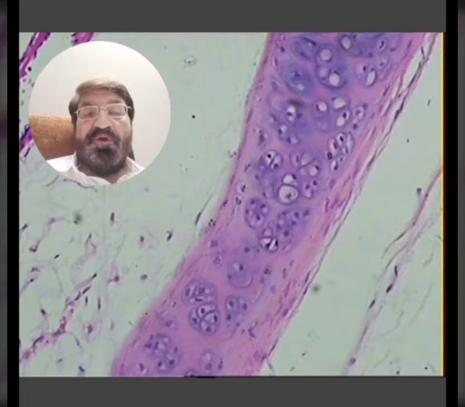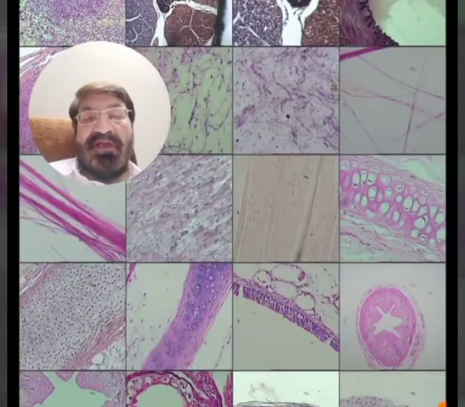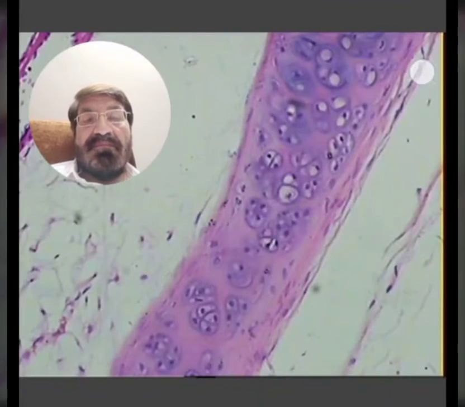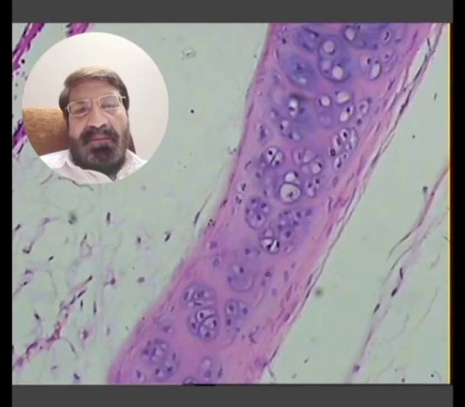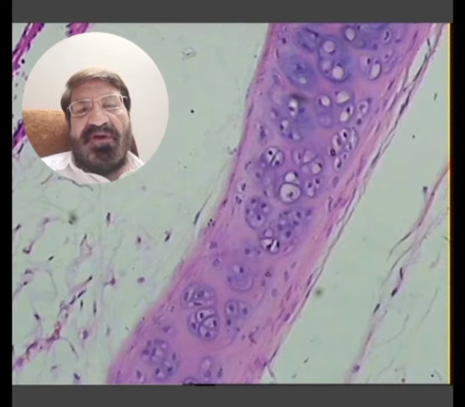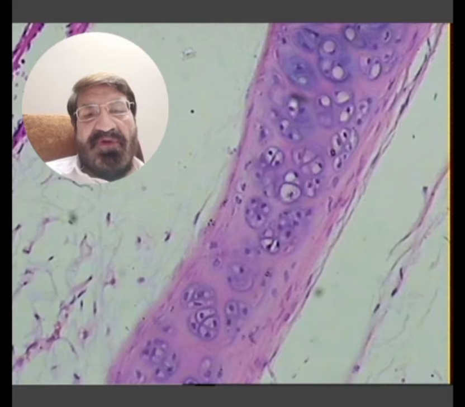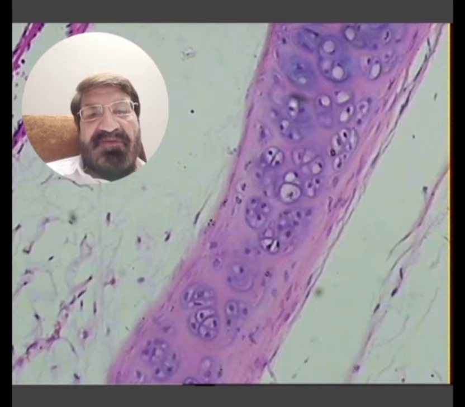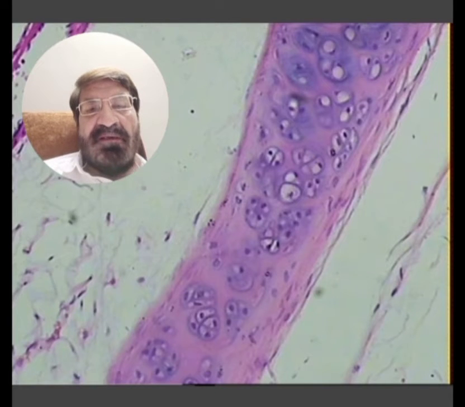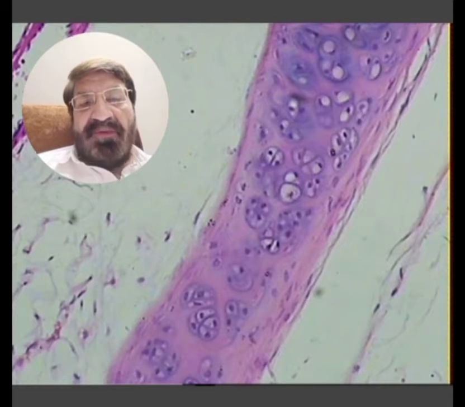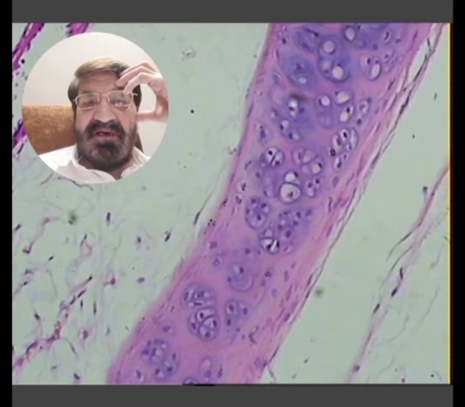But under the microscope, this is a piece of cartilage and it is covered by the perichondrium on both sides. This is the perichondrium. Perichondrium is dense irregular connective tissue membrane which covers the cartilage. And I have told you that the perichondrium has got two layers, the outer fibrous and inner cellular. These are the collagen fibers and the elastic fibers you can see in here in the membrane which is covering the piece of the cartilage. There are cells which are the fibroblasts.